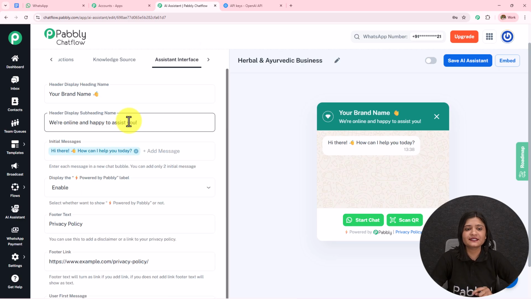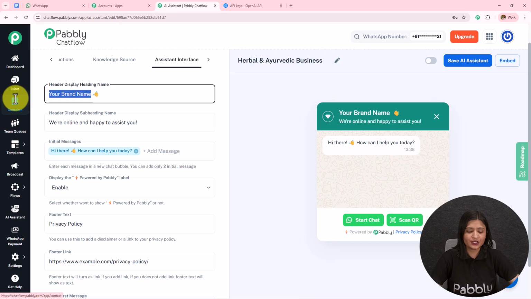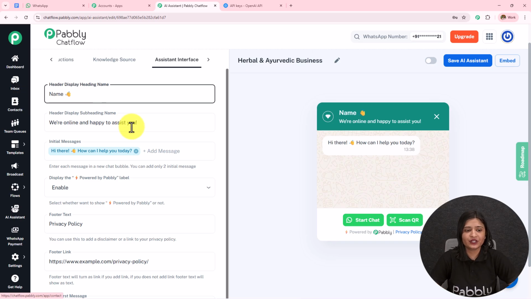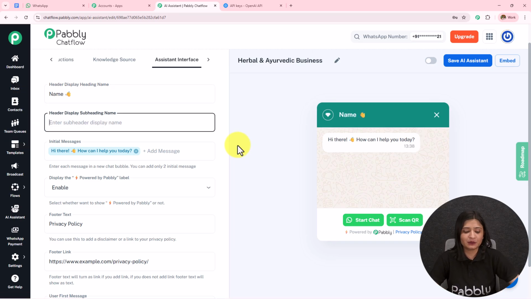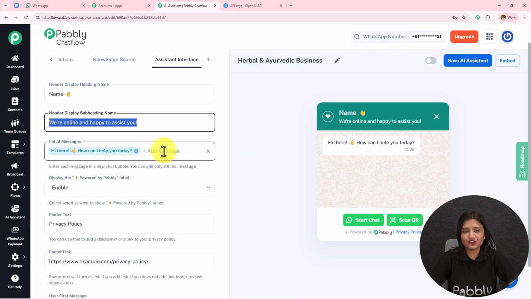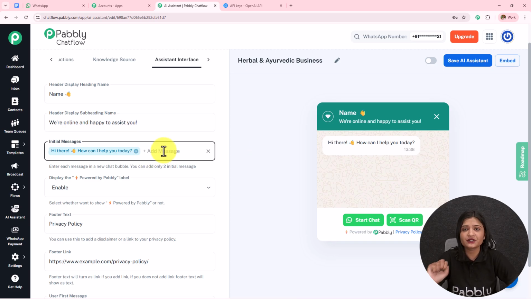Moving on towards the next step, we have this assistant interface. So you can change the heading name over here. You can change the subheading. I'm going to keep it as that only. We have the initial message using which your AI agent replies to your customers. You can add 2 initial messages. I'm going to keep it as 1 only.